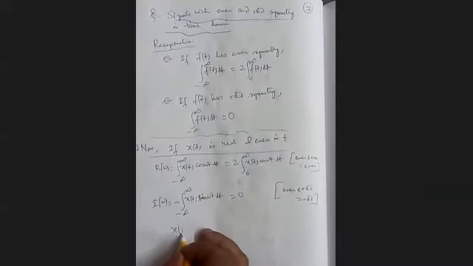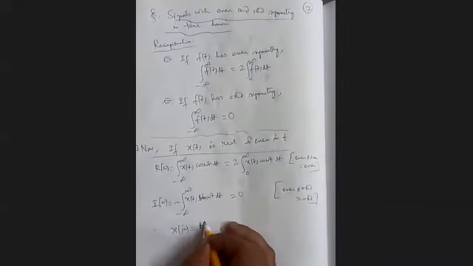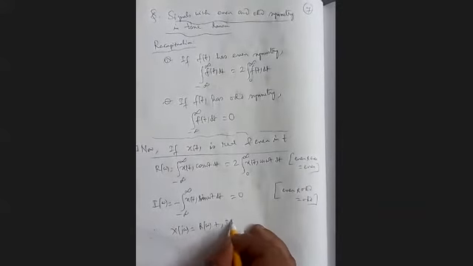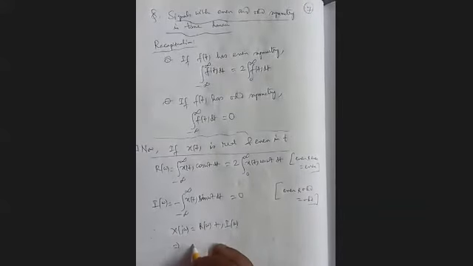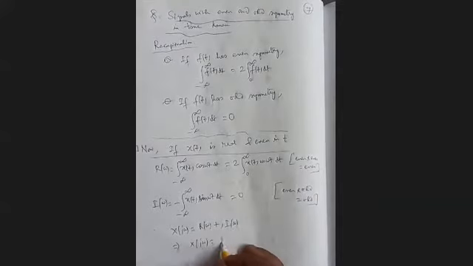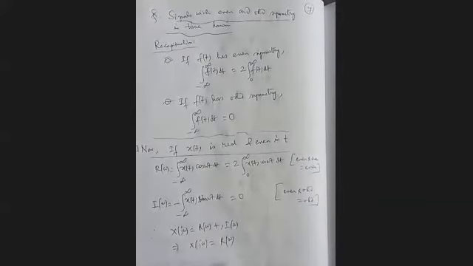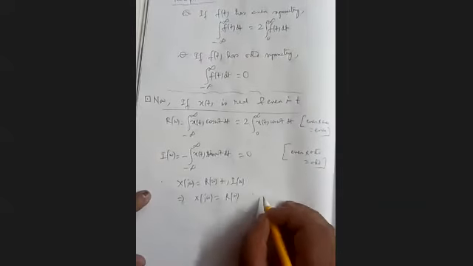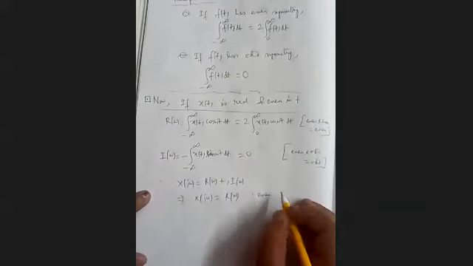Therefore, our X(j omega) equals R(omega) plus j I(omega), or we can write X(j omega) equals simply R(omega). But R(omega) is an even function of omega, we know. So it is even in omega.